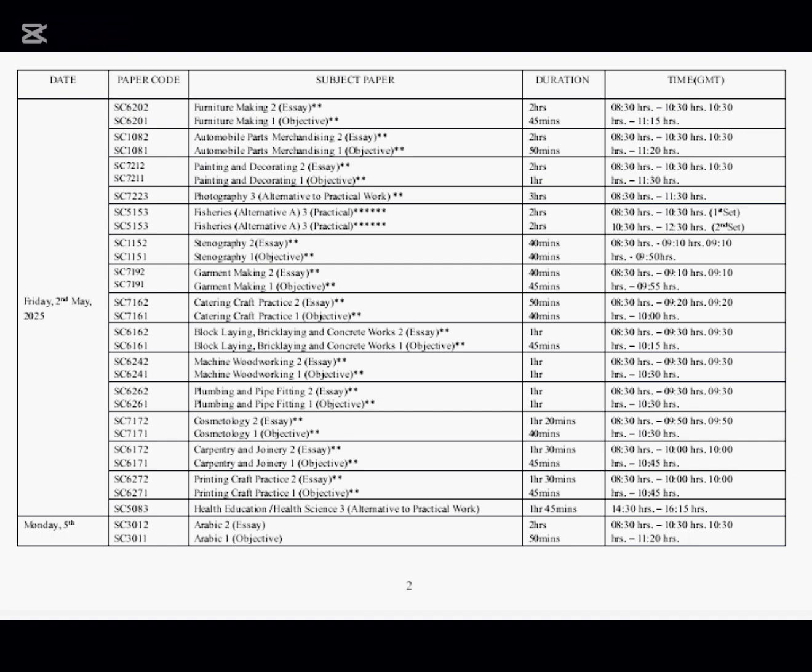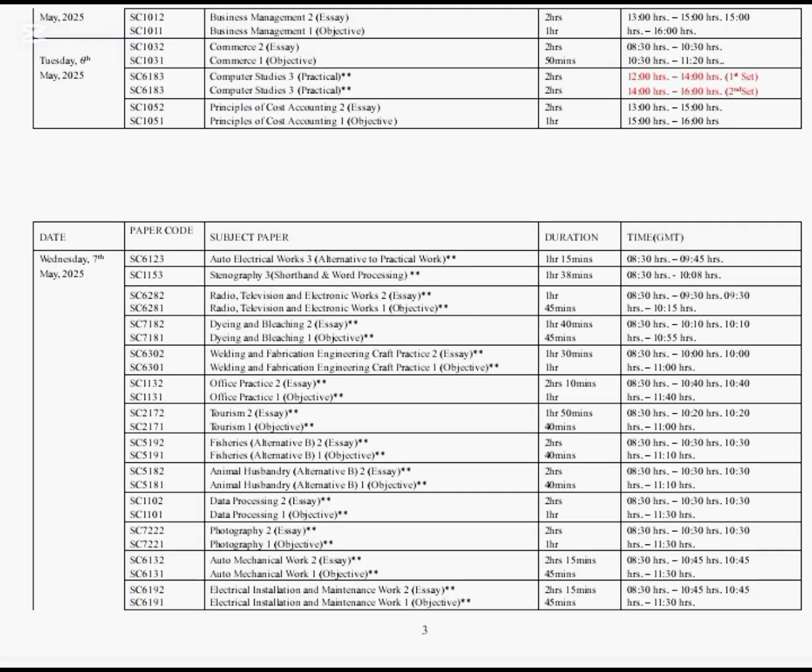Then on the 5th of May, we have Arabic, Paper 2 and 1. Business Management, Paper 2 and 1. On Tuesday, 6th of May 2025, we have Commerce, Paper 2 and 1. We have Computer Studies, Practicals, Paper 3. Principle of Cost Accounting, Paper 2 and 1. That is Essay and Objective.